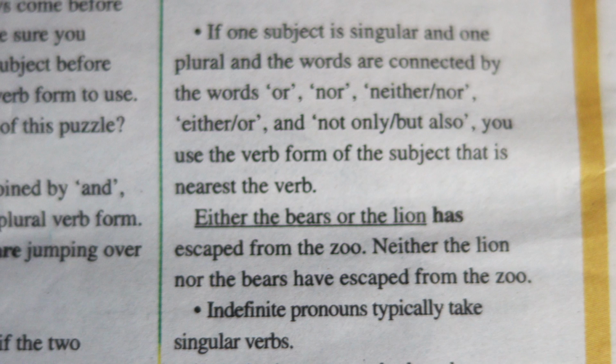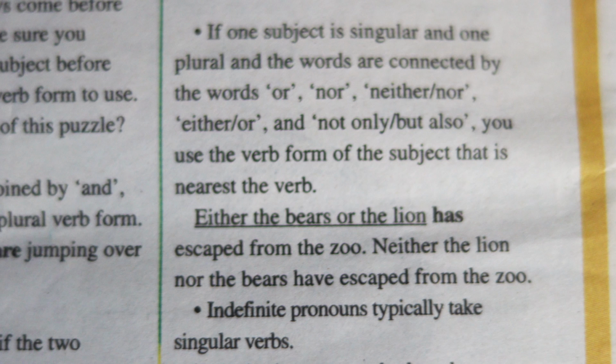Either the bears or the lion has escaped from the zoo. Neither the lion nor the bears have escaped from the zoo. If we look at that, in the first instance, we had lion being closest to the verb, so we would use has. In the second instance, we had neither the lion nor the bears, so bears would come last, so we would say bears have.